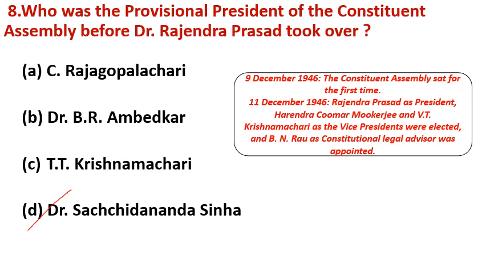Later, on 11th December 1946, Rajendra Prasad was elected as the president of the Constituent Assembly. H.C. Mukherjee and V.T. Krishnamachari were elected as the vice presidents of the Assembly. B.N. Rao, Benegal Narasimha Rao, was appointed as the constitutional advisor to the Constituent Assembly.